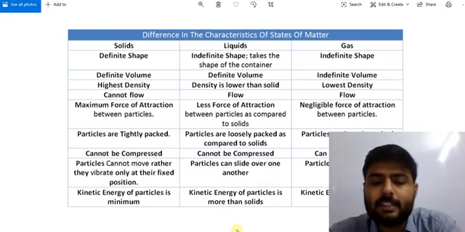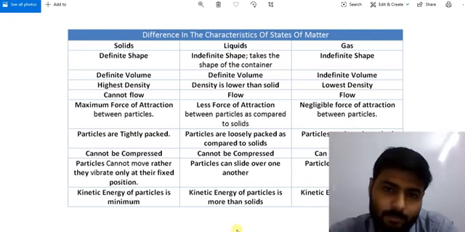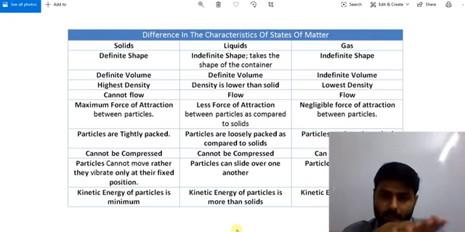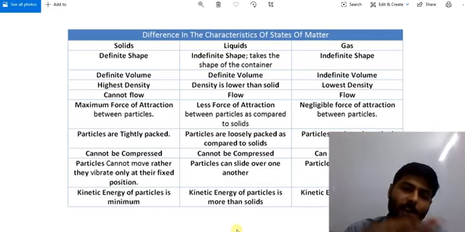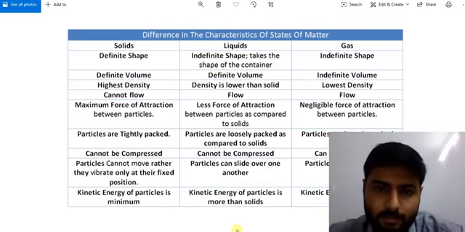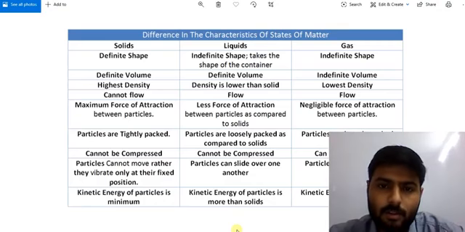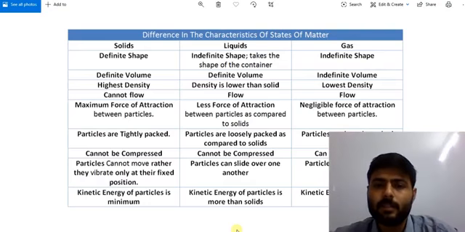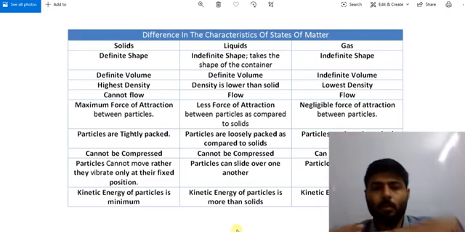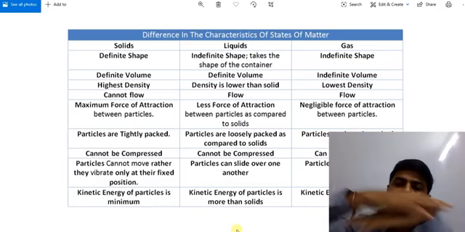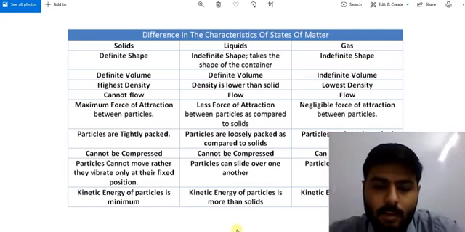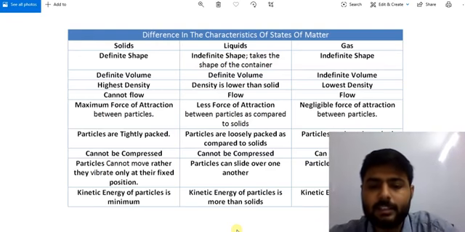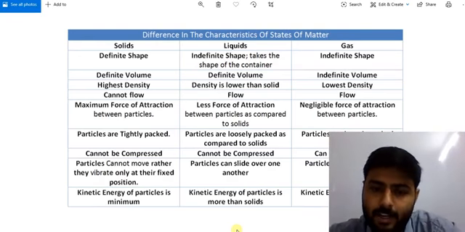In liquid, particles can slide over one another. What happens? In liquids, particles can slide over one another. There are layers of particles in solids, liquids and gases. Particularly in liquid, the particles slide from one layer over another layer. So here we have point, particles can slide over one another.